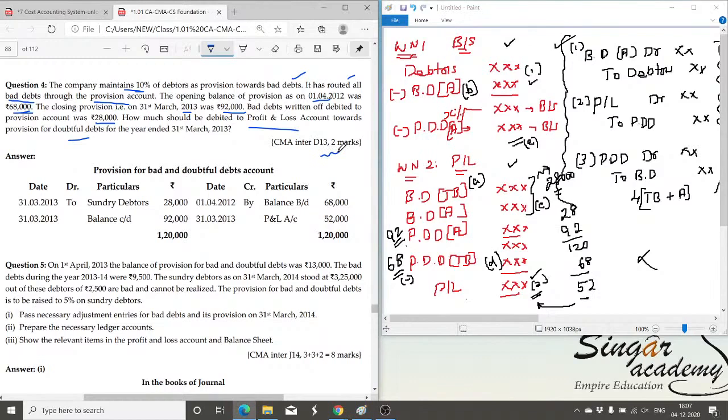A 2-mark question. You can expect a problem in such a way in your examination. Is it clear? In the next class I will explain in detail with another illustration where the PDD itself is carried, with 8 marks and one comprehensive final accounts. With that, I will finish up the class.